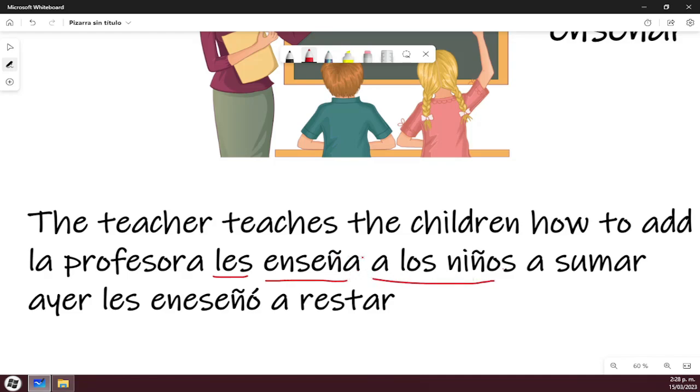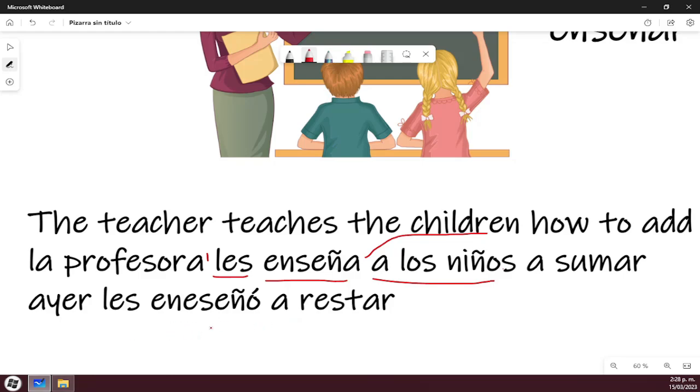Do I have to put a los niños if I already put les? Yes, because it's the first time. If you don't put it, this les will be ambiguous. The teacher teaches how to add up. To whom? To the dog? To the cat? To that homeless person? No, you have to specify what this les is for. In this case, the children.